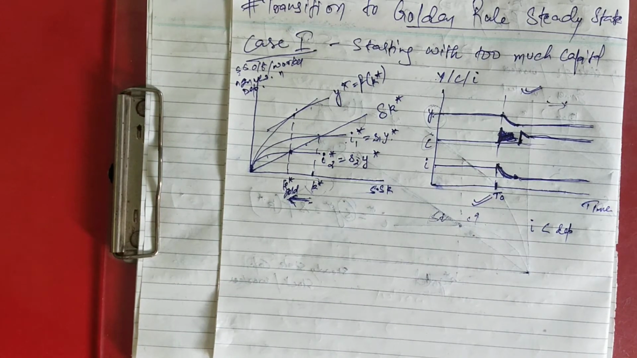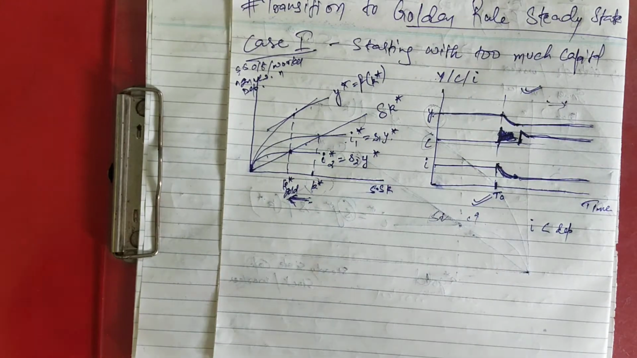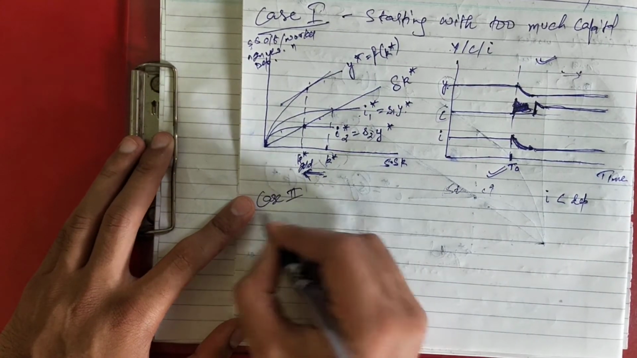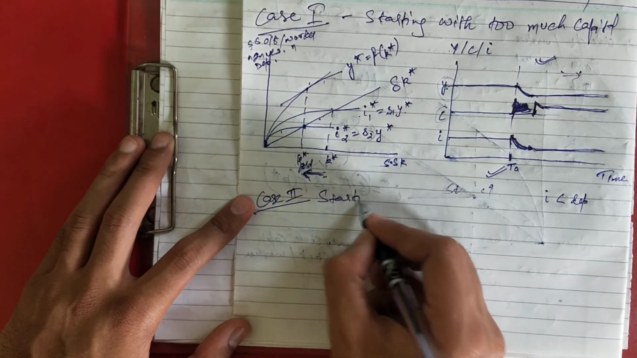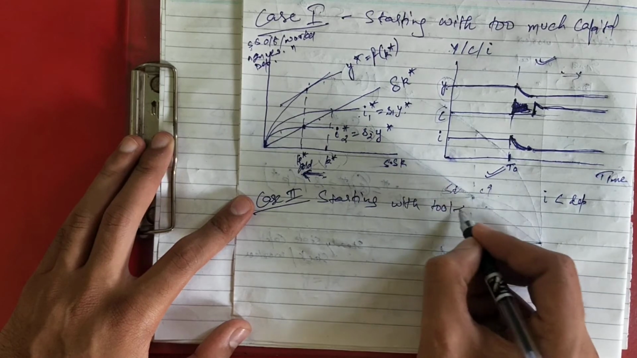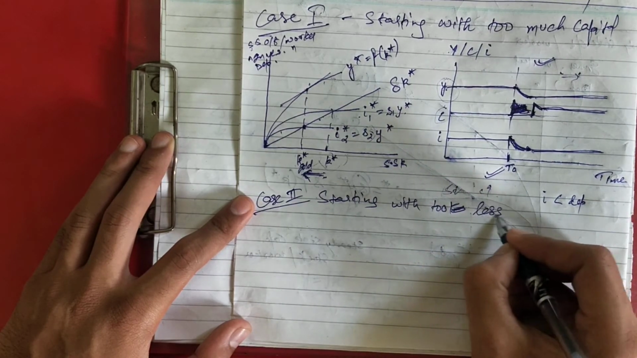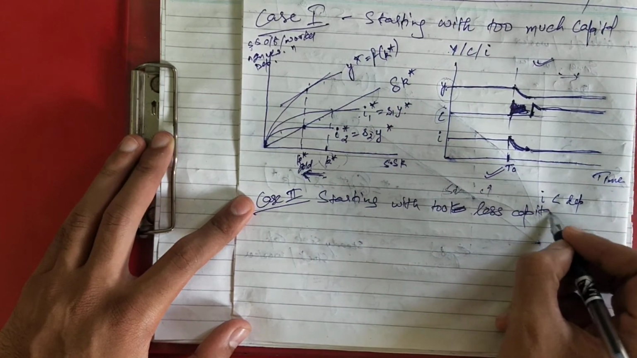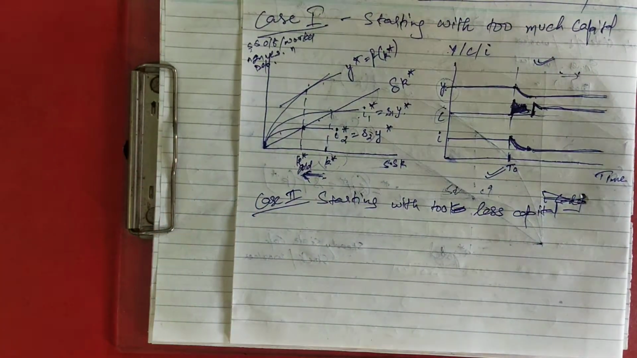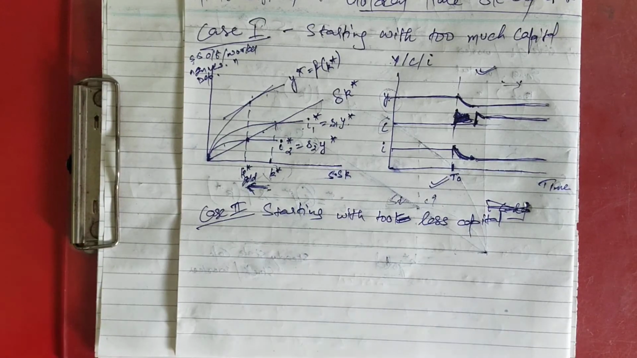Similarly, there is a second concept with this, that is starting with too little capital. Okay, so let's see for too little also. That is your case 2. Starting with too little capital. You can do this on your own also if you understood this, because this is also just a replica of the case we did above.